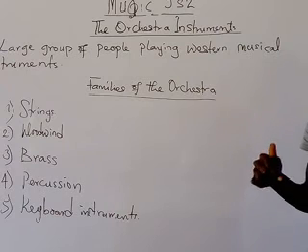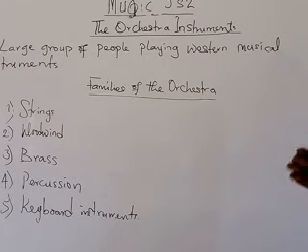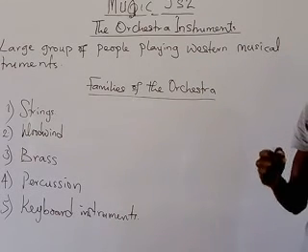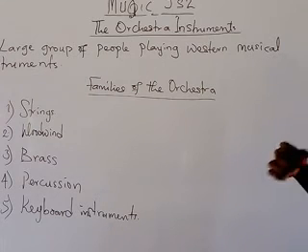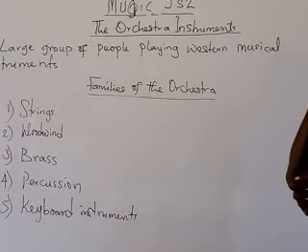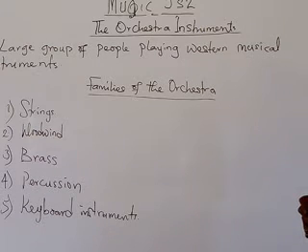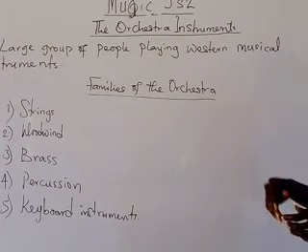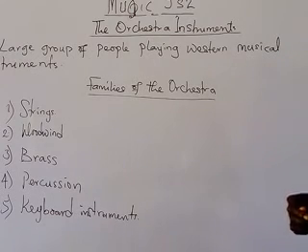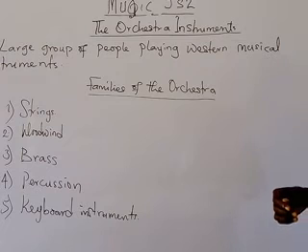They are bowed instruments, made of strings through which a player runs a bow across to make sound. Examples, like I said, are violin, viola, cello, and the double bass.